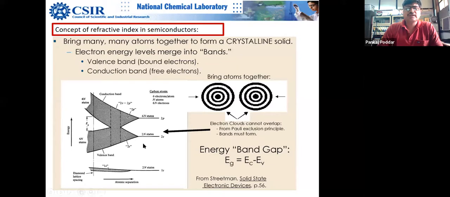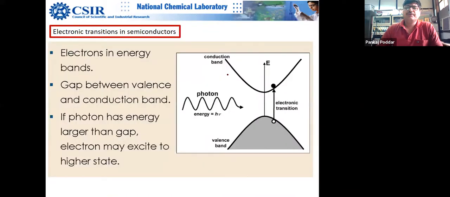Initially you have discreteness, and then you start forming these bands when you have a large number of atoms, and then you have the band gap. And physicists know that when we look at the band picture, it is a highly inaccurate picture.